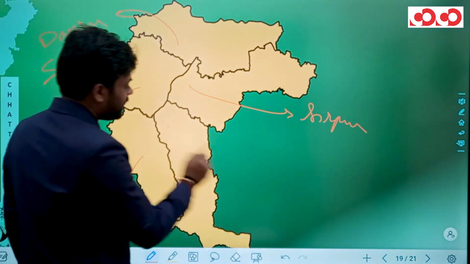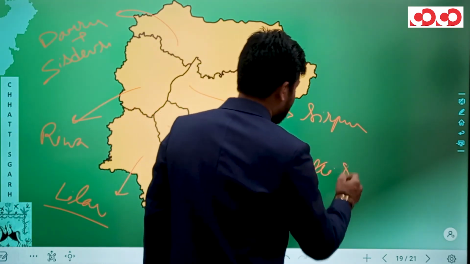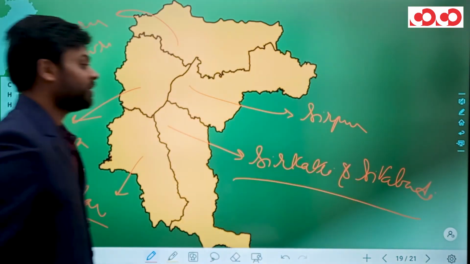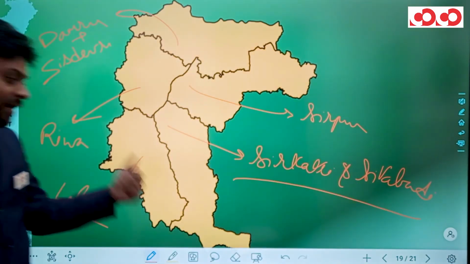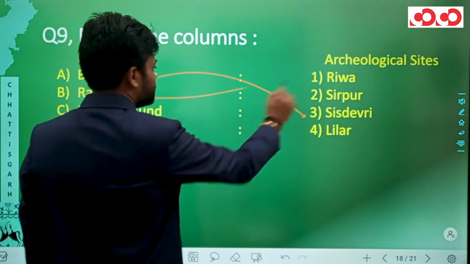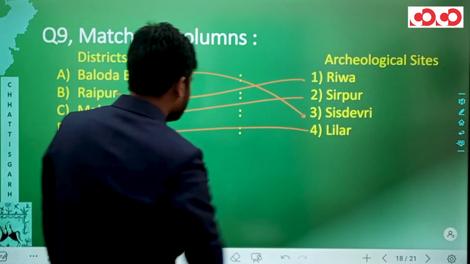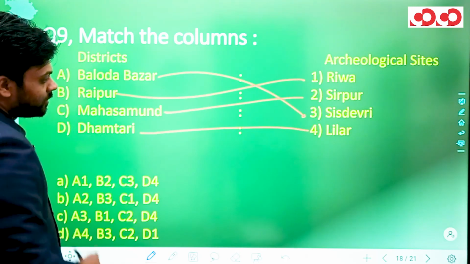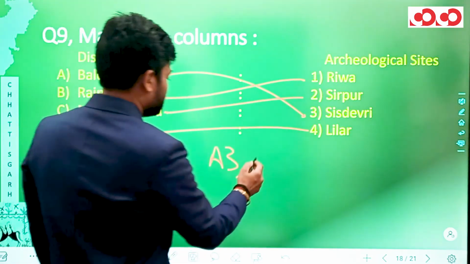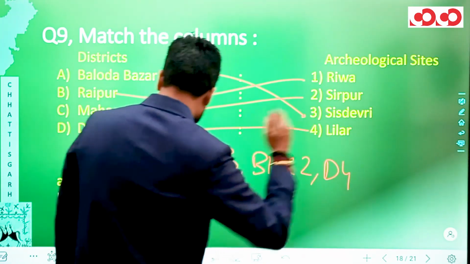Let me also tell you, in Gariyaband district, we have Sirkatti and Sita Badi as the two important archaeological sites. Now coming back to the question, Baloda Bazar can be matched with Sisdevri, Raipur can be matched with Riva, Mahasamund can be matched with Sirpur, and Dhamtari can be matched with Leela. So the pairs that we have generated are A3, we have B1, we have C2 and we have D4.